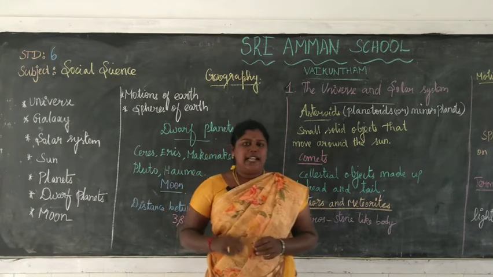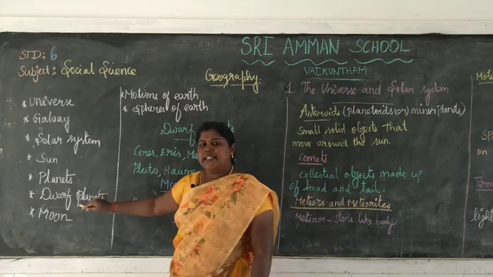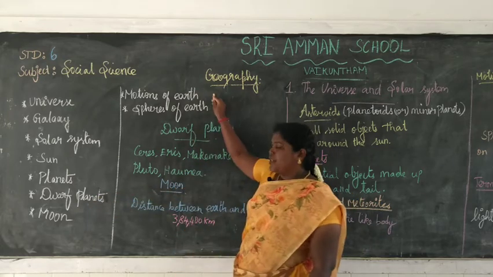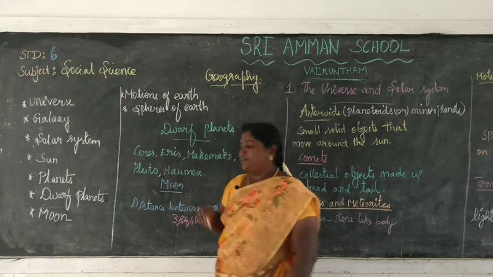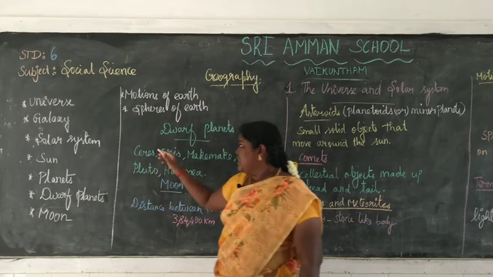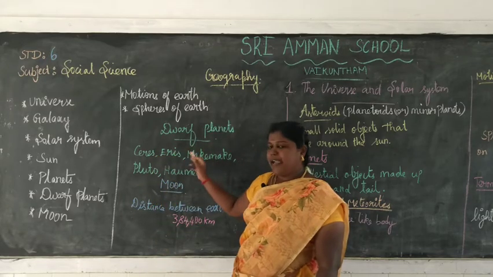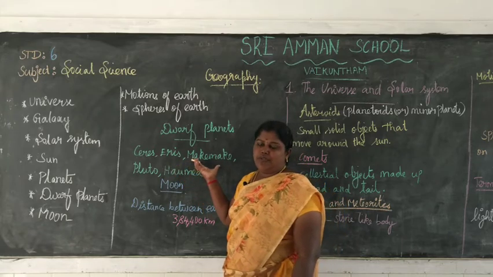So, in today's session, we are going to see about the dwarf planets, moon, motions of earth and spheres of earth. First one, dwarf planets. What are the dwarf planets? Ceres, Eris, Makemake, Pluto and Haumea. These are the 5 dwarf planets.